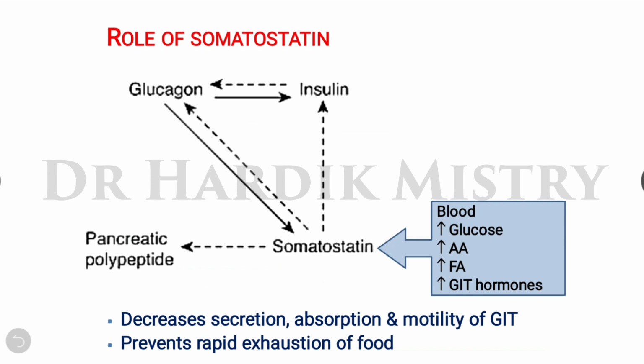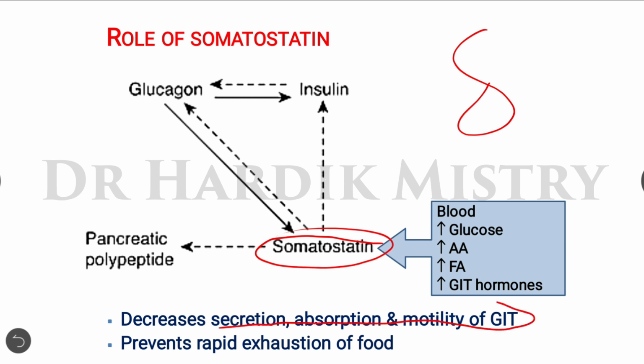Role of somatostatin. Somatostatin is a hormone which is released from the delta cells of the pancreatic islets. Now what is the effect of somatostatin? It decreases the secretion, absorption and motility of the GIT or gastrointestinal tract, and it prevents the rapid exhaustion of the food. So whatever food we are consuming is absorbed as well as utilized in a slow manner. So it prevents the rapid exhaustion of the food.